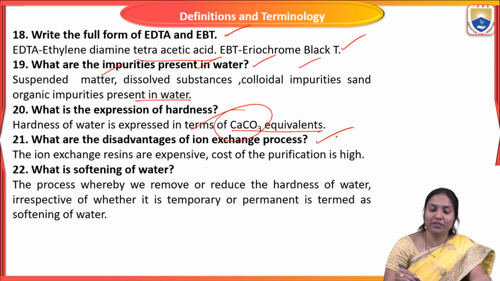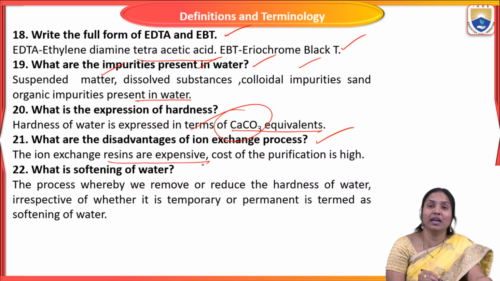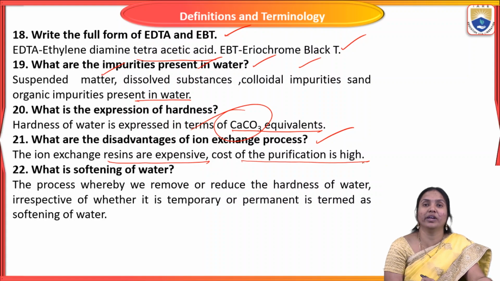So what are the disadvantages of the ion exchange process? The ion exchange resins are expensive. The cost of purification is very high. Generally, for what purpose do we use this ion exchange method? Hard water is converted to soft water by an external treatment method. But what is the disadvantage? The cost of resins is very expensive and purification is also very expensive.